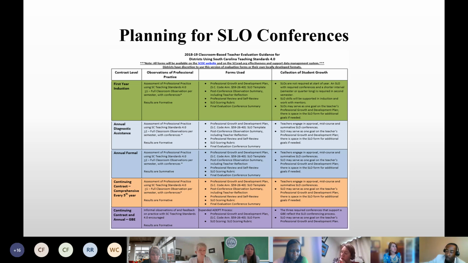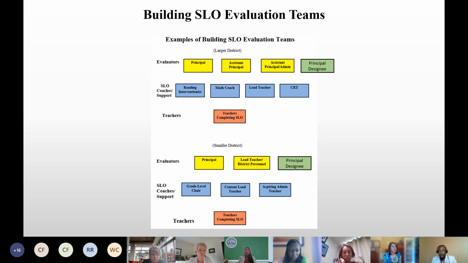All right, moving along. What I did here was share an example of how you could build your SLO evaluation teams. In our state of South Carolina, we have varying sizes of districts. We have large districts such as Richland County and Greenville County, and some other larger districts in the state, down to our smaller districts that may only have one high school. So the support that is available will be different according to your district.